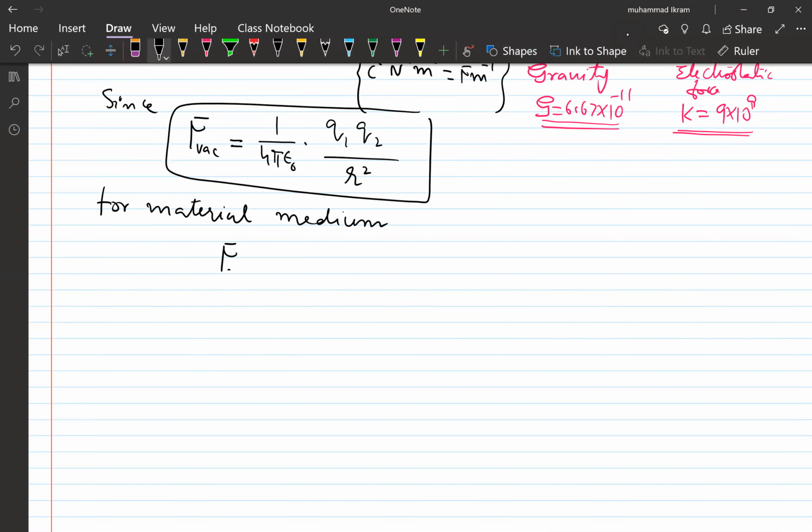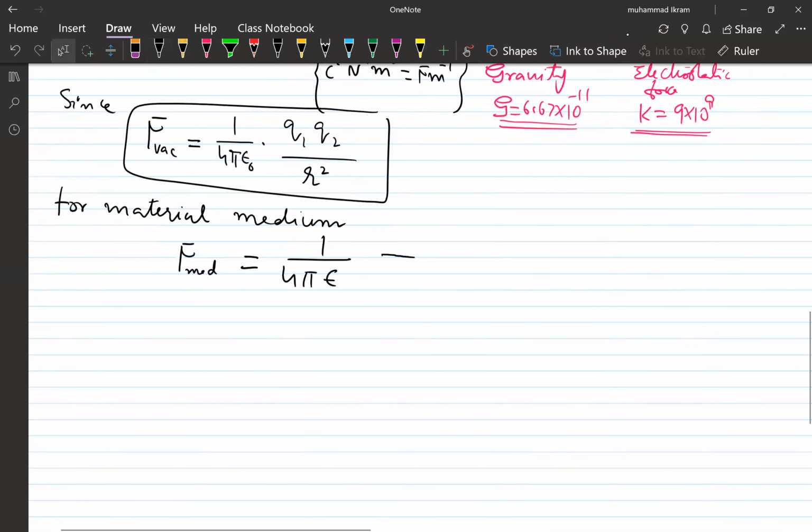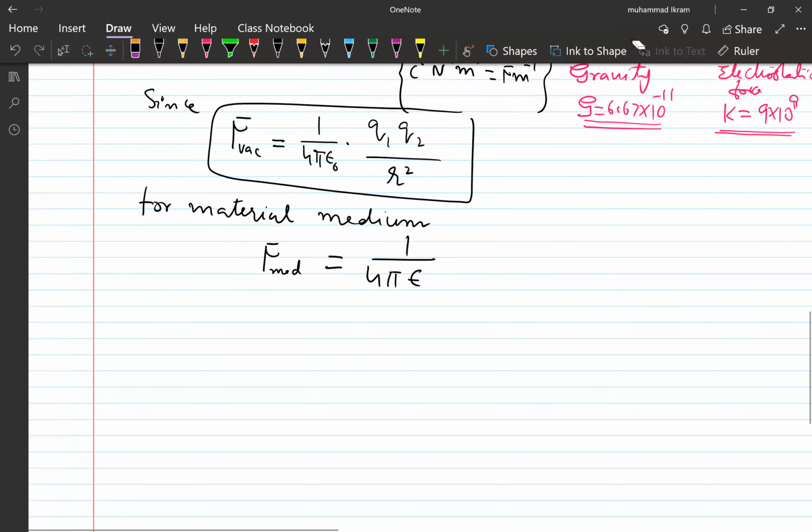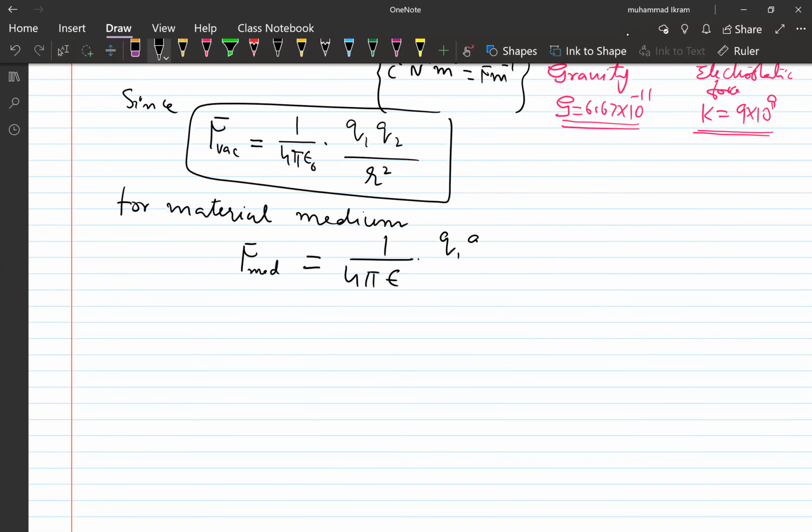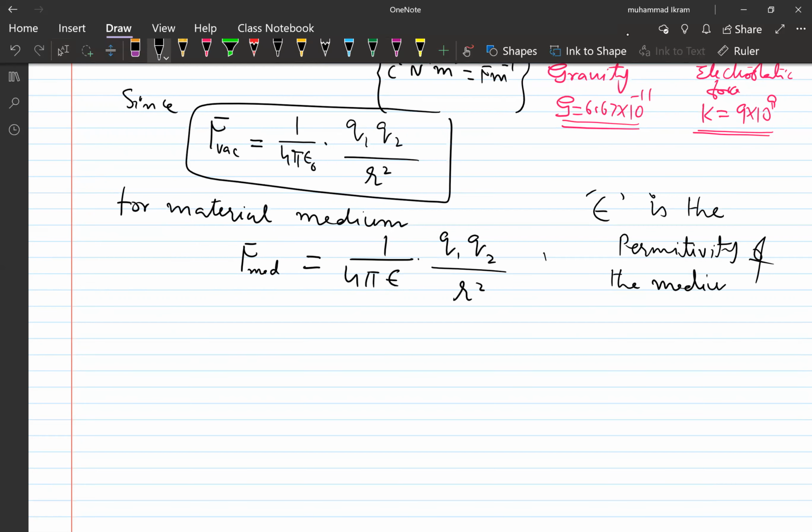F for a material medium will become 1 over 4 pi into epsilon into Q1 Q2 by R square, where this epsilon is the permittivity of the medium present between the two charged particles, as compared to that of the vacuum. So we have now got this thing.